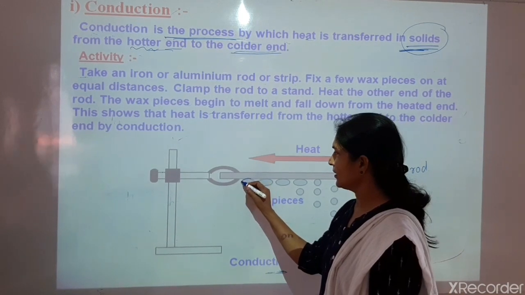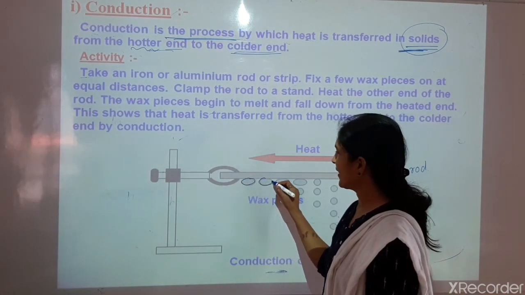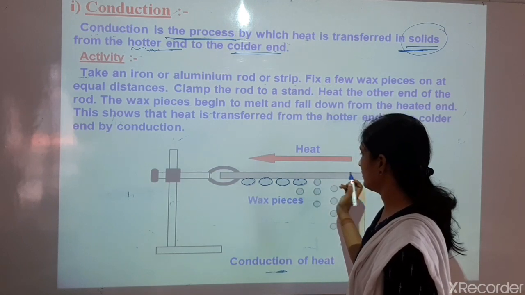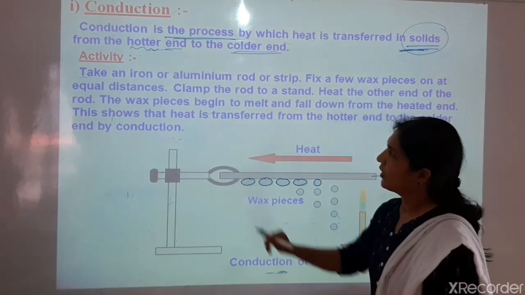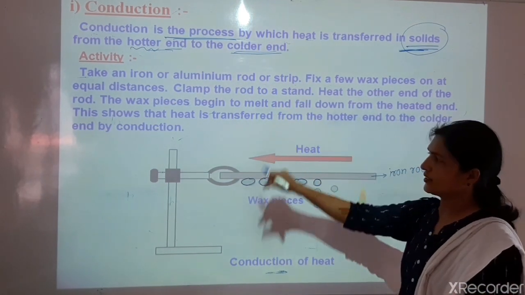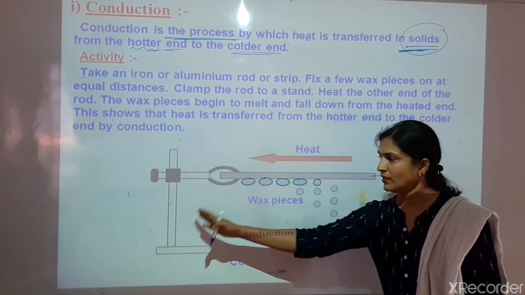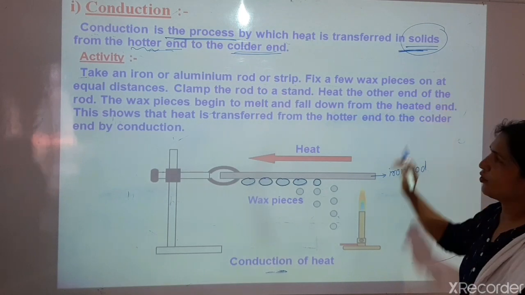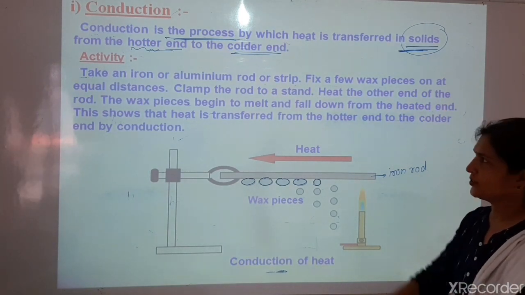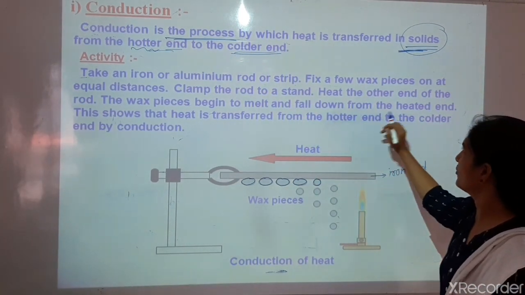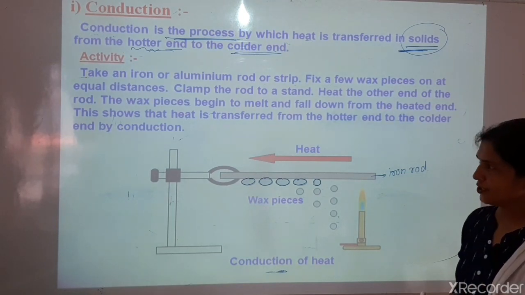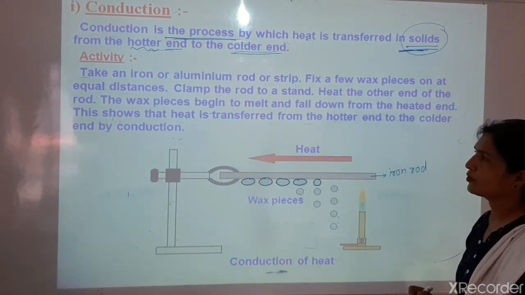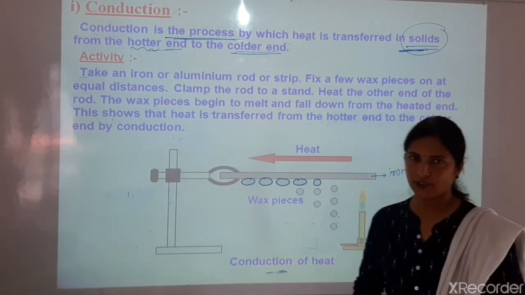These are the wax drops, placed at equal distances. Clamp the rod to a stand. This one is the stand and the rod is clamped. Heat the other end of the rod. The wax pieces begin to melt and fall down from the heated end. This shows that heat is transferred from hotter end to the colder end by conduction.